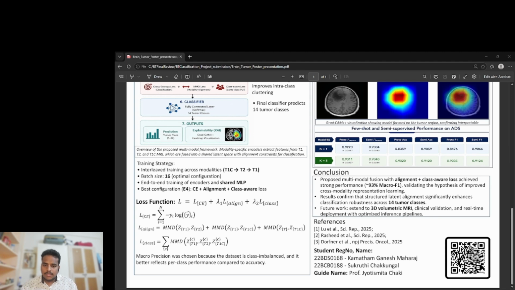Our loss function includes all three losses, as you can see here: cross entropy loss plus lambda 1 times alignment loss plus lambda 2 times class-aware loss, where lambda 1 and lambda 2 are hyperparameters, which we can tune accordingly for obtaining the optimal results. Also, we have used macro precision as a key metric since the dataset is imbalanced and also requires fair evaluation across all these 14 classes.